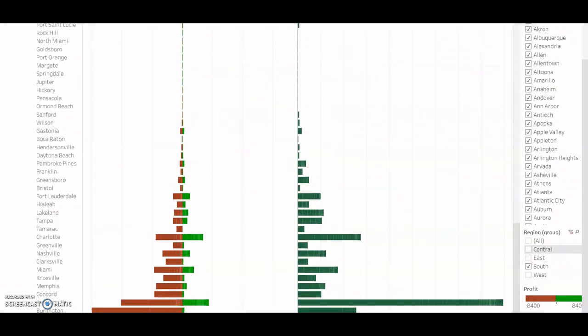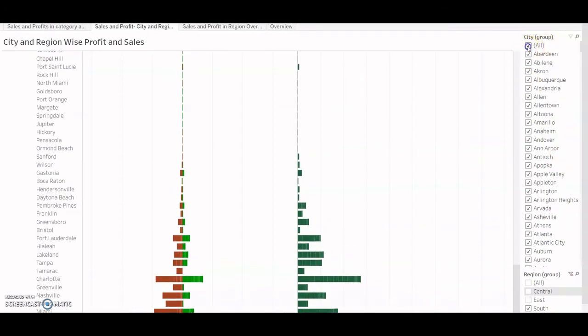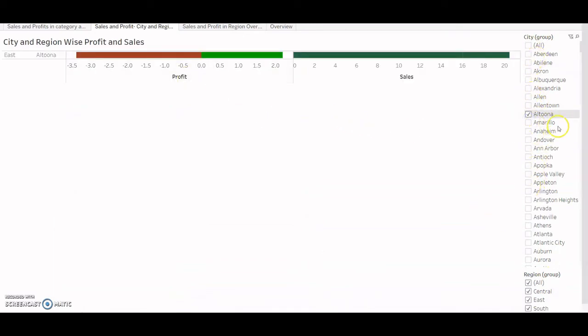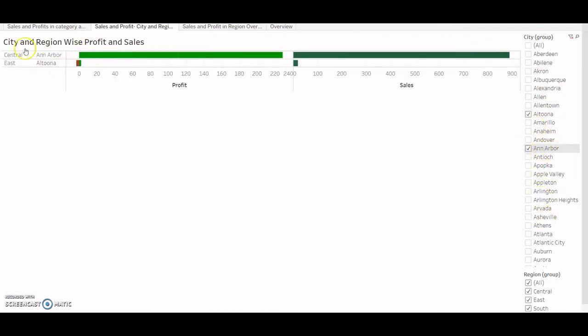These are the X scale readings for profit and sales. You can see by hovering it over the different values for profit and sales, the negative as well as the positives. And similarly I can select a few cities out of this, like some particular cities. If I want to choose only these two cities, then I'll be able to see only the city and region wise profit and sales for only these two cities.